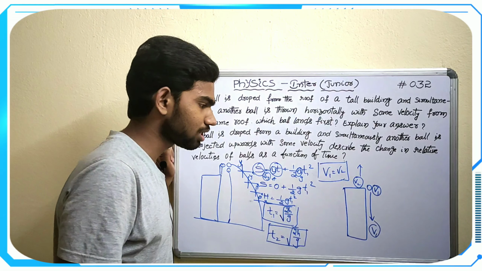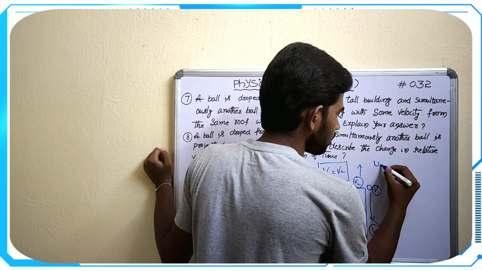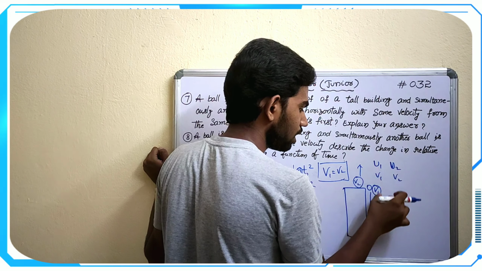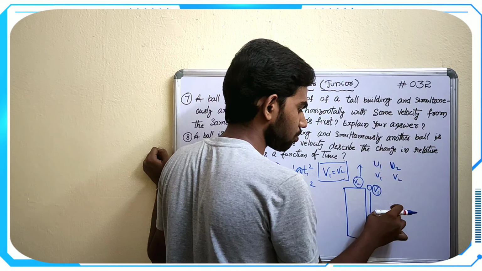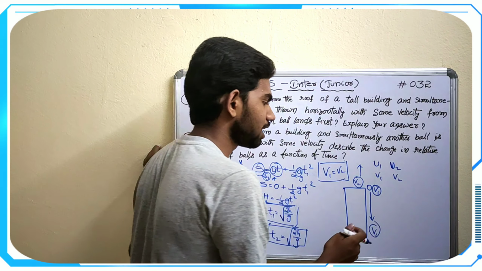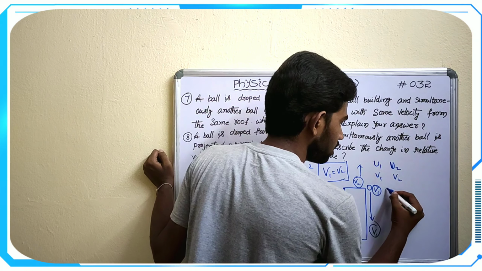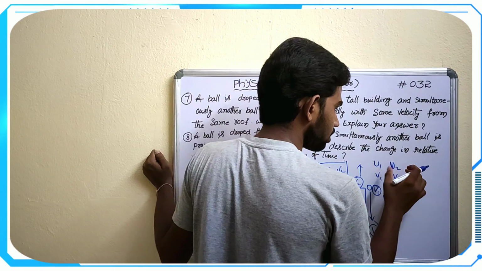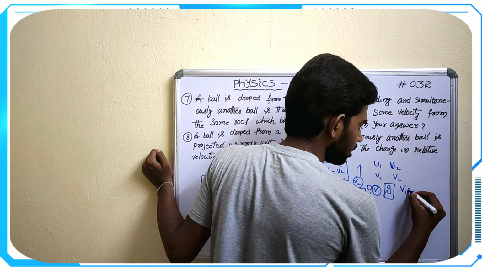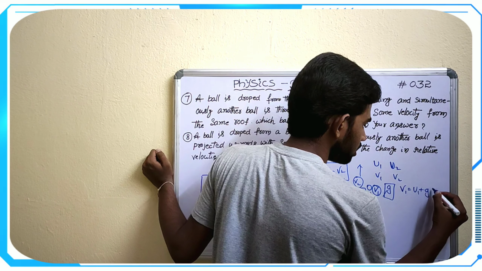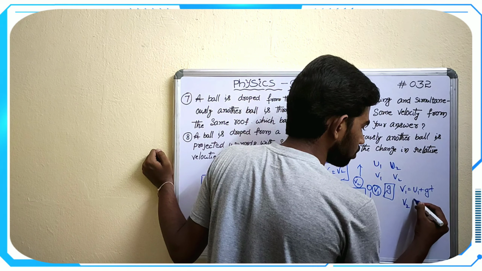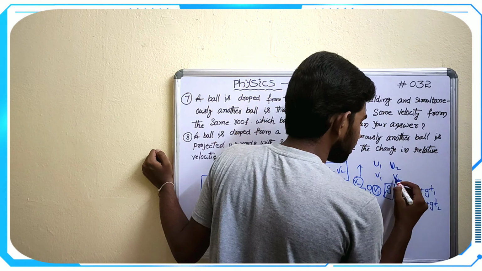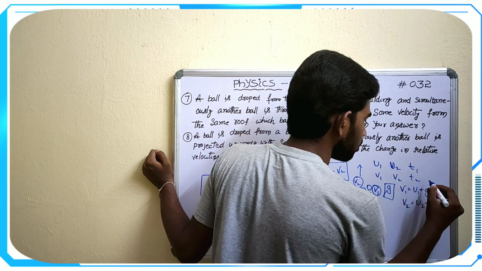So simply we have to substitute the formulas. Therefore u1 and u2, and v1 for the dropped one and v2 for the one sent upwards. Totally the acceleration will be g. We have to substitute the first formula, that is v1 equal to u1 plus g t and v2 equal to u2 plus g t, with t1 and t2.